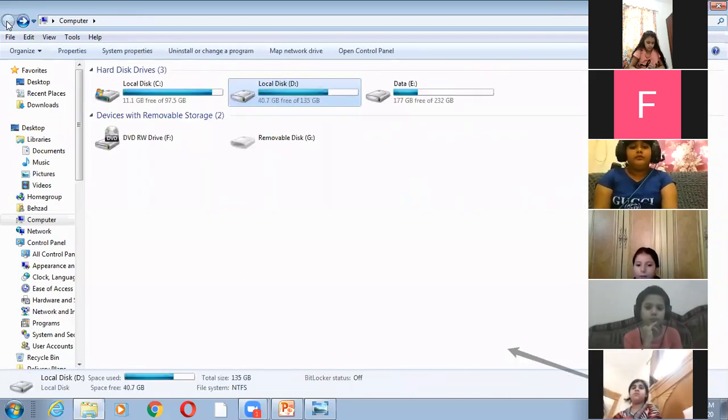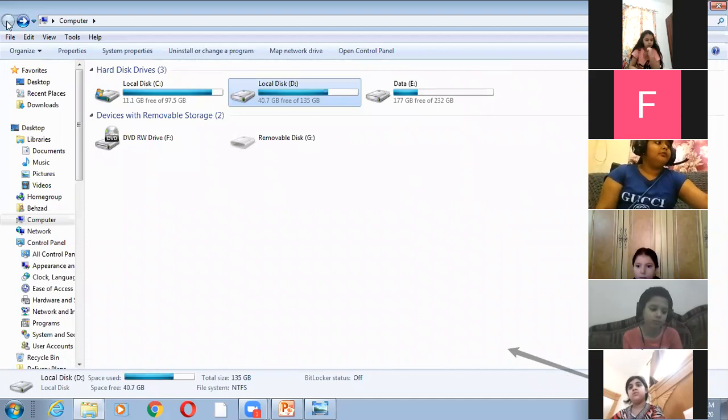Okay, next is the wallpaper and screensaver. There are two things: wallpaper and screensaver. In today's lesson, we will learn only how to change the wallpaper, and the screensaver we will do inshallah in the next lesson.